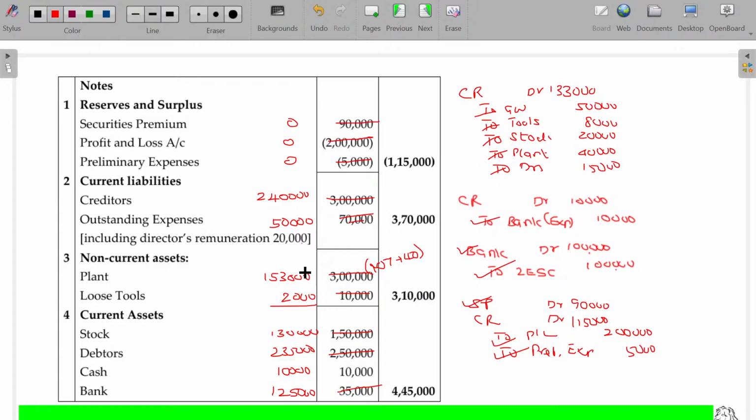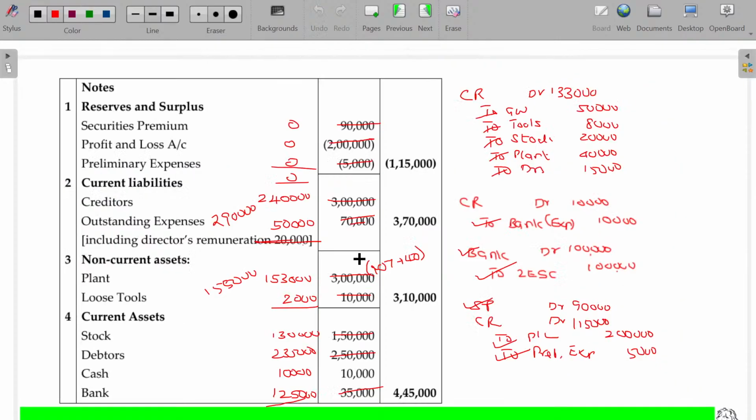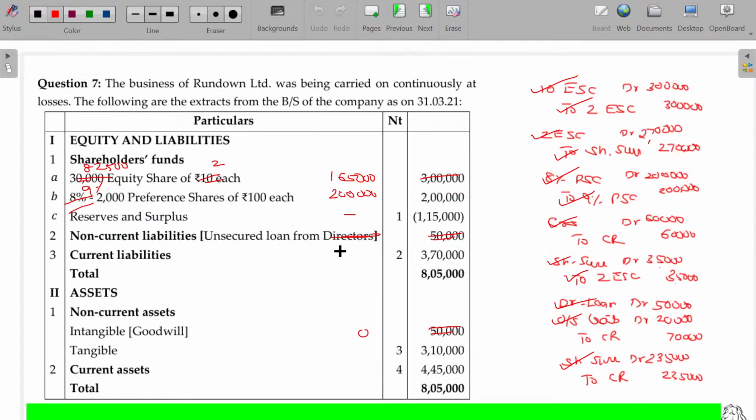Right. Schedule number 1, 0. Schedule number 2, 2,90,000. Schedule number 3, 1,55,000. Schedule number 4, come on, tell me. So 1, this is 2 lakhs. This becomes 0. Schedule number 2, 2,90,000.